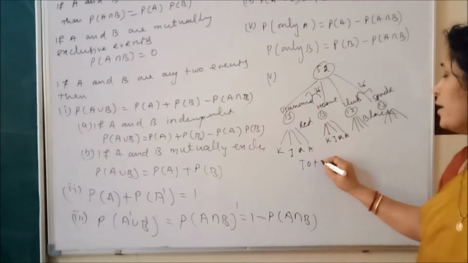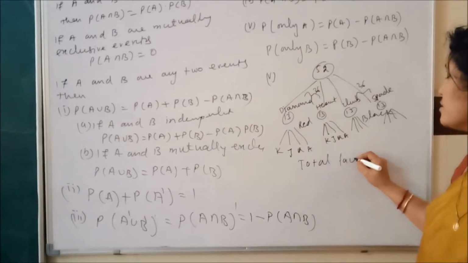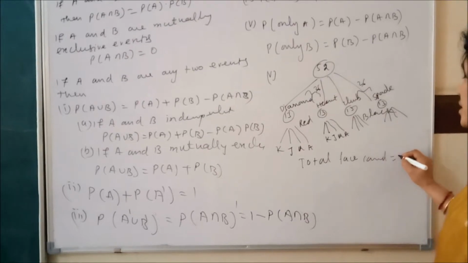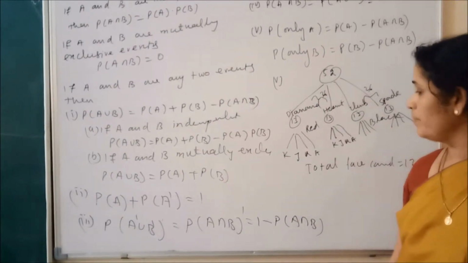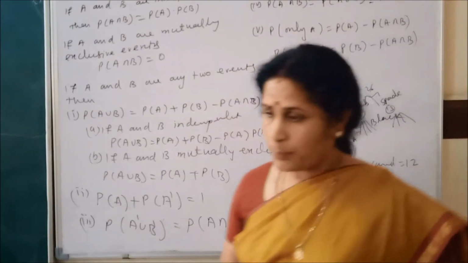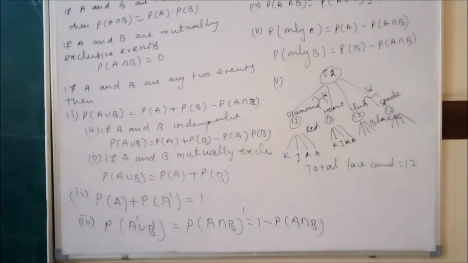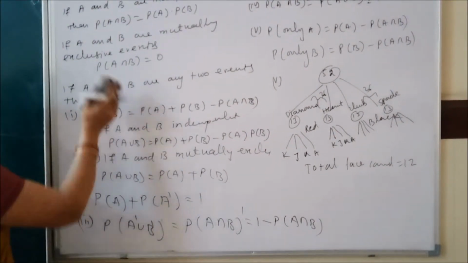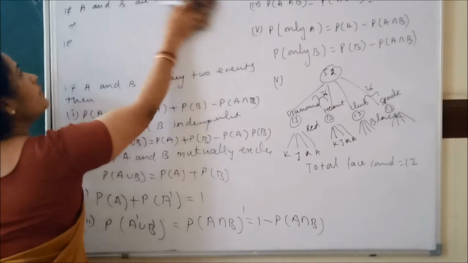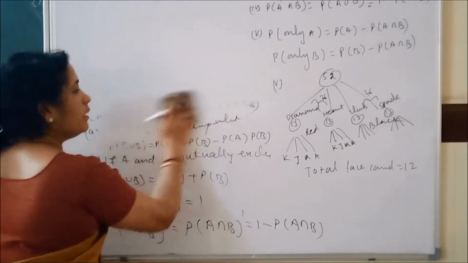So total face cards, how many do we have? Face cards equal 12. Clear? Now another thing: suppose I take with replacement. These are all basic concepts I am giving, all the formulae we will use in probability.